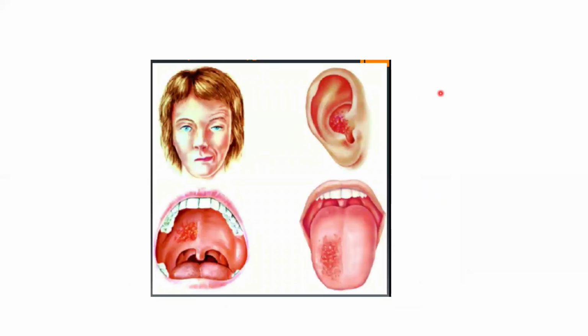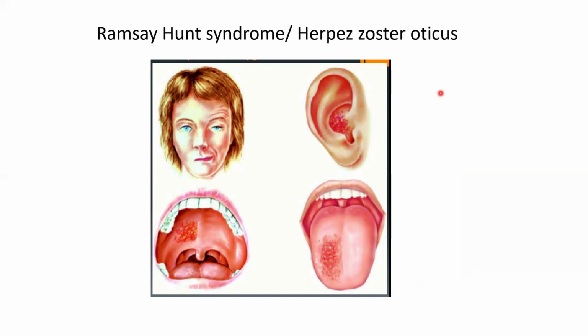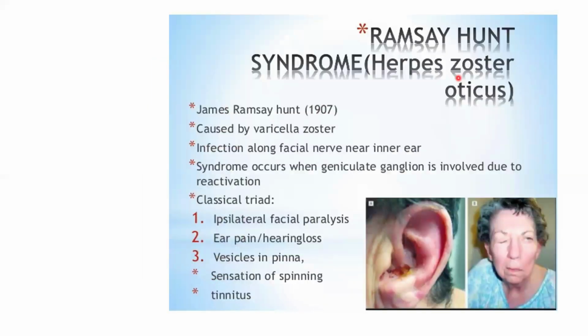Okay, looking into the picture, can you diagnose the condition? You see the vesicles. So what is it? This is called the Ramsay Hunt syndrome or the herpes zoster oticus. So why does this happen? Due to reactivation of the herpes virus in the geniculate ganglion.